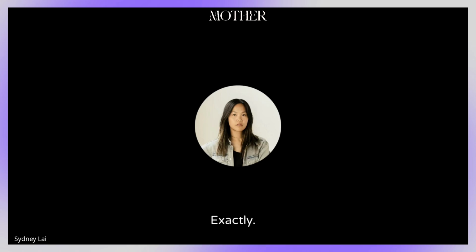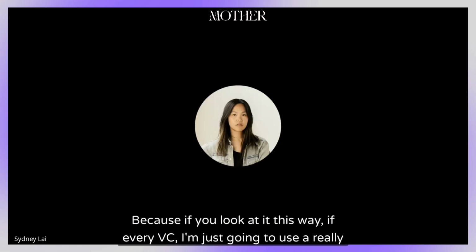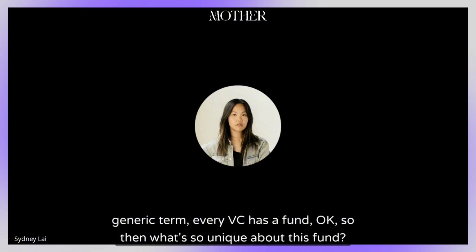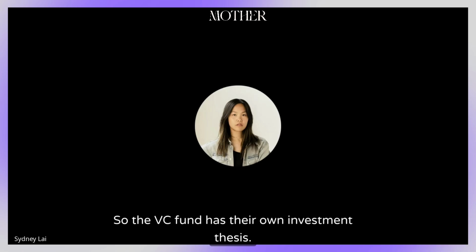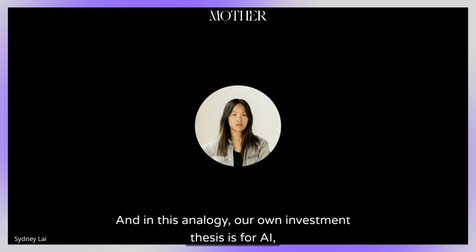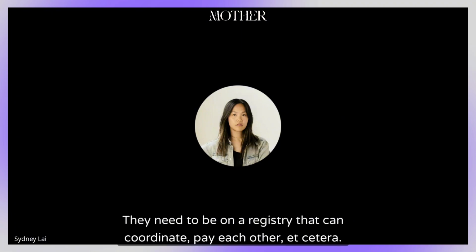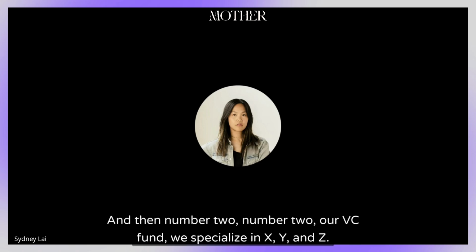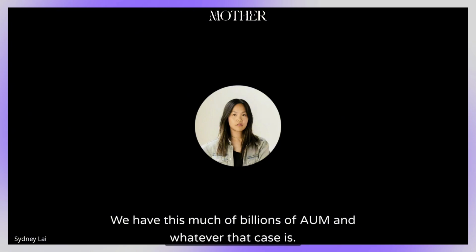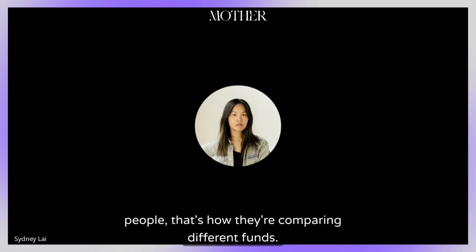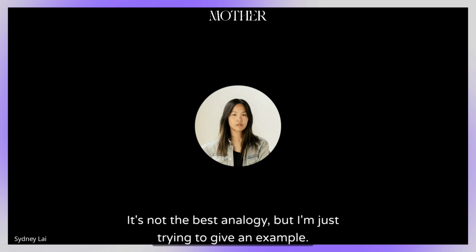If you look at it this way, using a really generic term, every VC has a fund. So what's so unique about this fund, and why should I come in as an LP? The VC fund has its own investment thesis, and in this analogy, our investment thesis is that for AI to work and coordinate with each other, they need to be on a registry that can coordinate, pay each other, et cetera. That's one example. Number two, our VC fund specializes in X, Y, and Z, and has this much, billions of AUM, whatever the case is. That's how people compare different funds. It's not the best analogy, but I'm just trying to give an example.